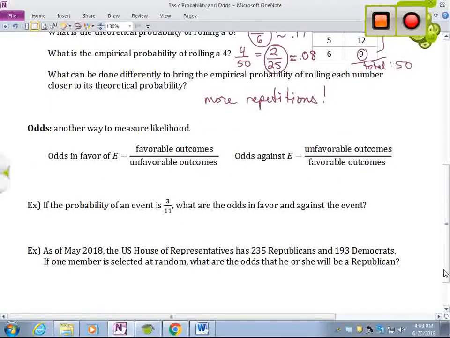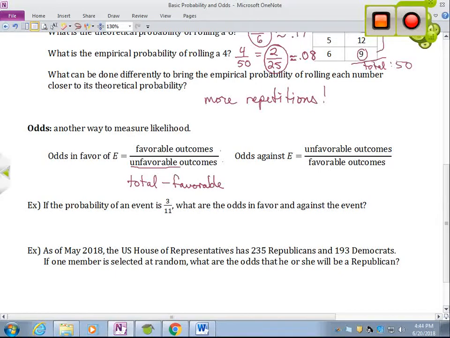All right, odds, another term here. Odds is something that we hear. We know it has something to do with how likely something is to happen, okay? But the mathematical definition for the ratio is a little bit different than probability. And when we talk about odds, we talk about the odds in favor of something or the odds against something. So the odds in favor of event E happening is the ratio of favorable outcomes to unfavorable outcomes. So favorable outcomes is still the same numerator. How many ways can what we want to happen, okay? But then unfavorable outcomes means the rest. So the unfavorable would be the total number of outcomes minus the favorable outcomes. How many are left over?